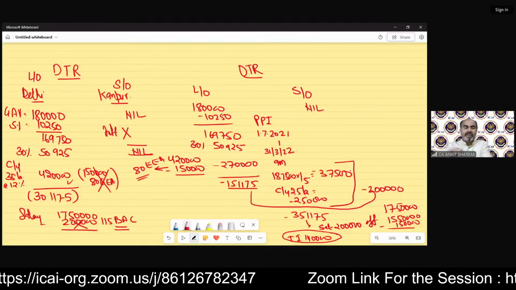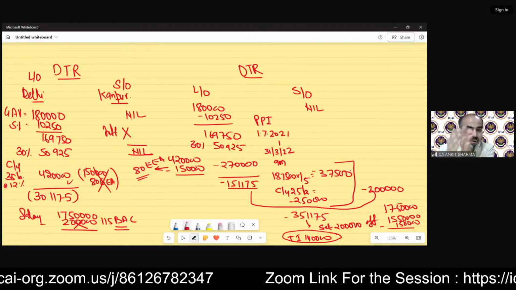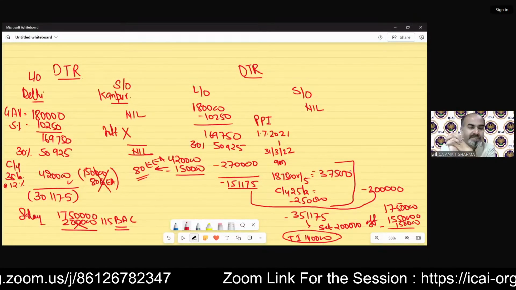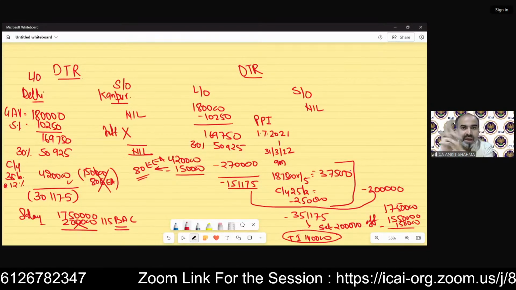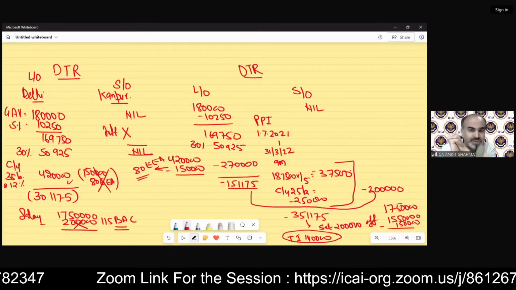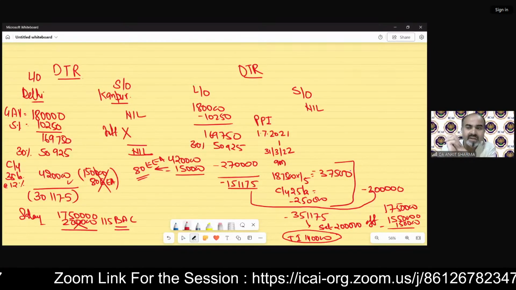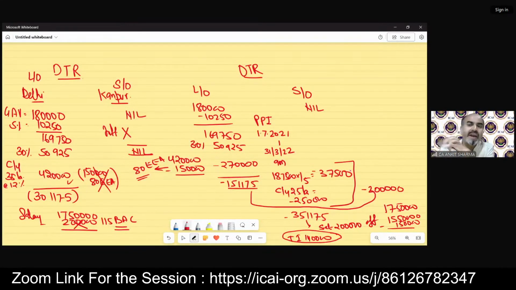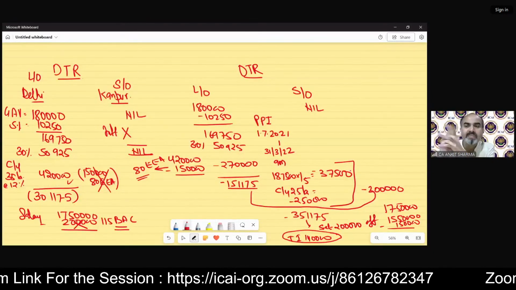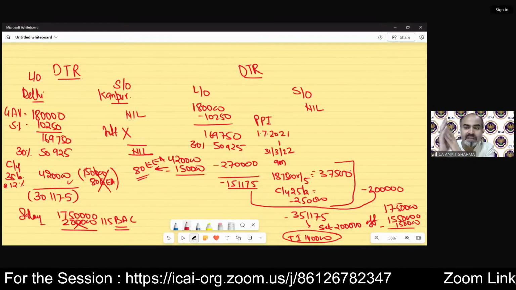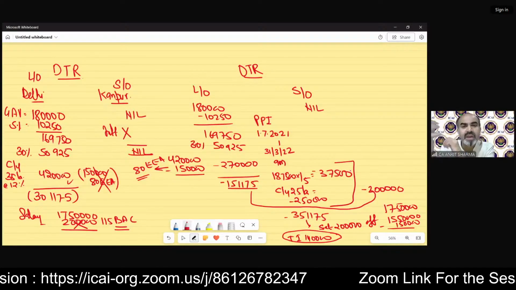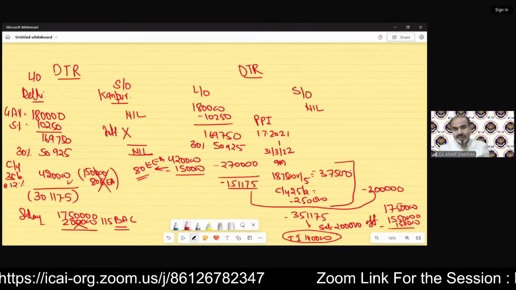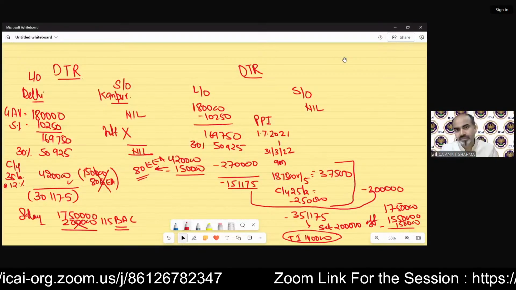So if we apply default tax regime, our income will be 17,50,000 and loss will be 3,01,175. And if we apply optional tax regime, then our TI will be 14 lakh rupees and out of this 351, we have set off 2 lakh rupees loss and 1,51,000 will be carried forward, etc. So that was the RTP question.